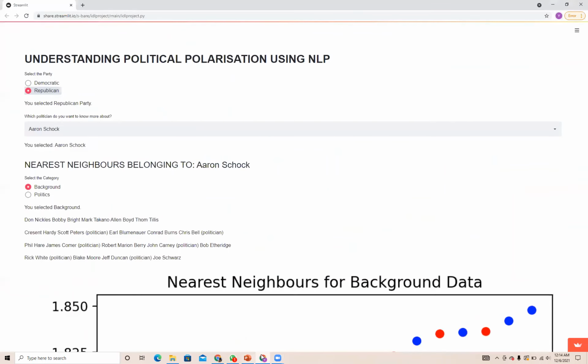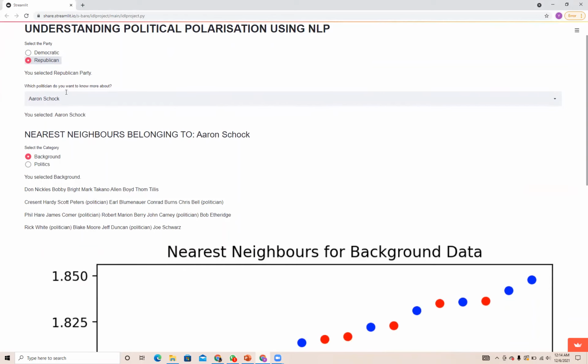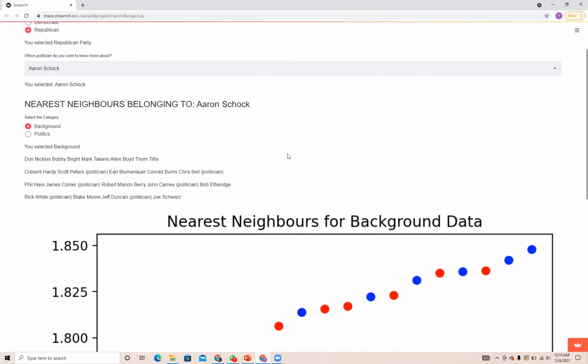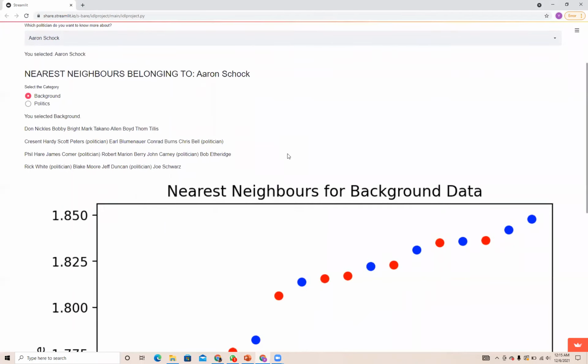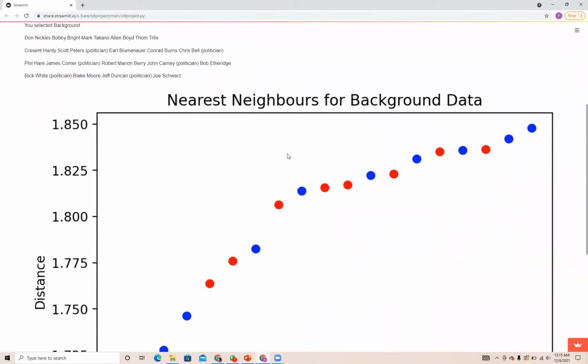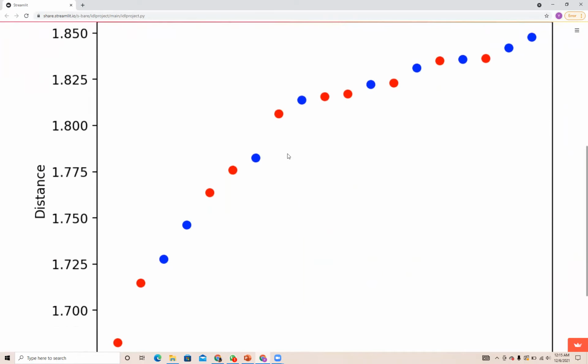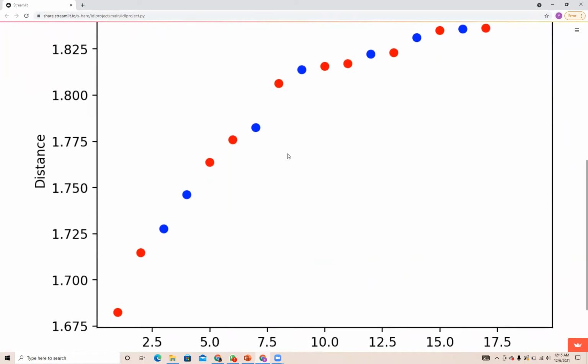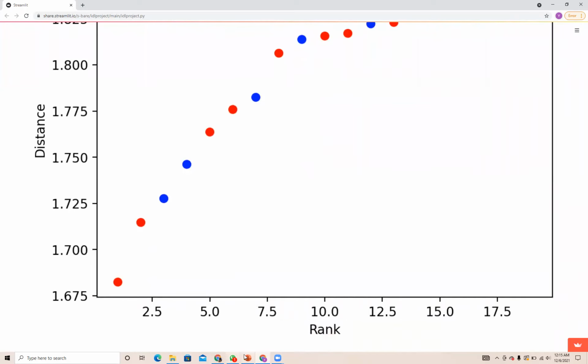Here is a link that you can follow. This is just an interactive link where we want you to look at different members from different parties and look at the dataset either being background or politics. The graph shows different members. The red here shows being Republican, blue being Democratic, being ranked